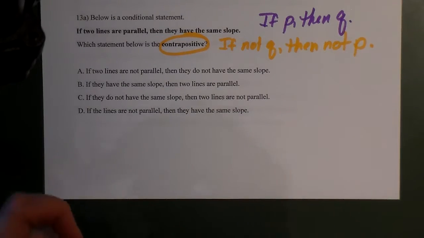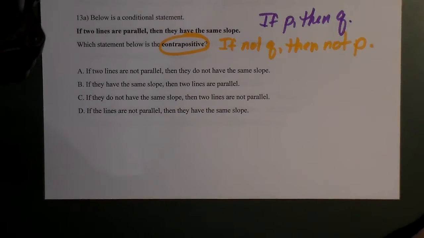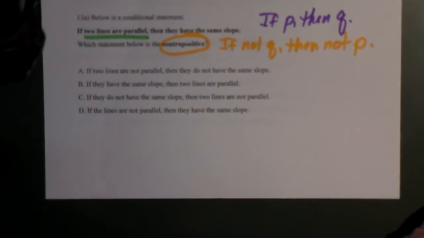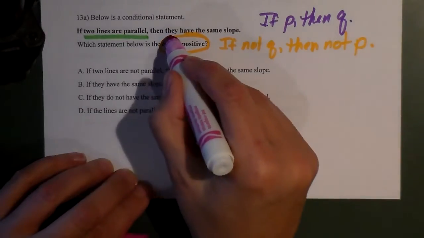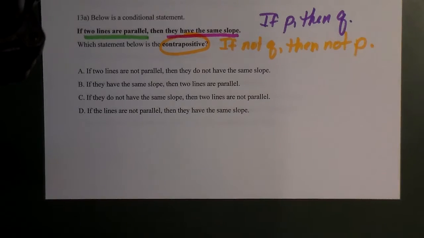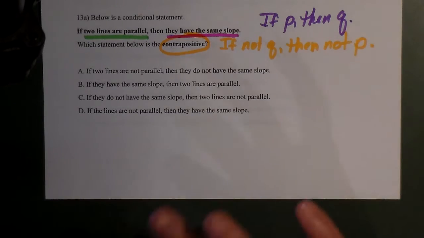So instead of me saying, I'm going to go ahead and color code these again. If two lines are parallel, then they have the same slope. You're going to inverse it and you're going to converse it. Well, let's converse it first. Let's flip it around.